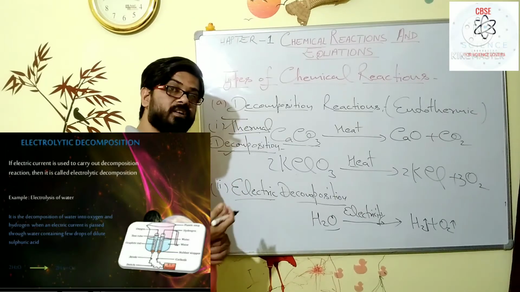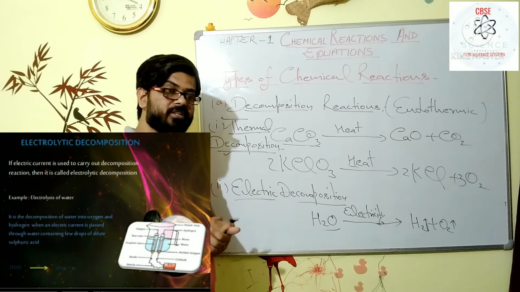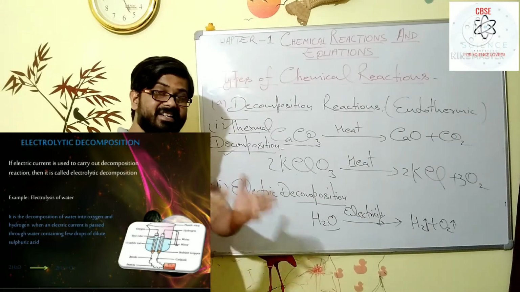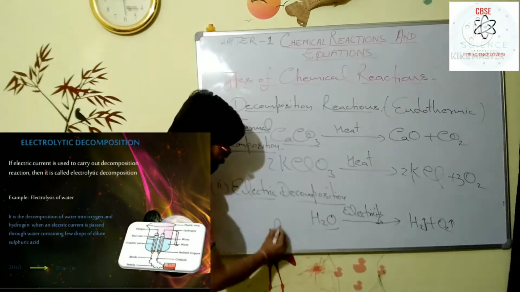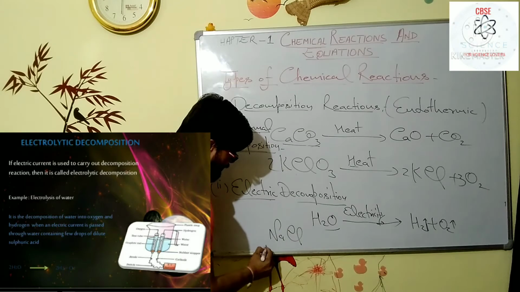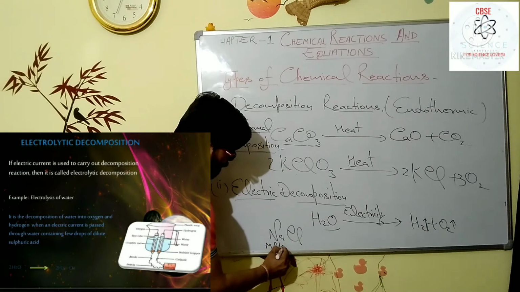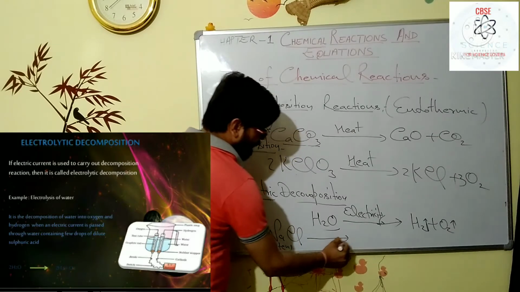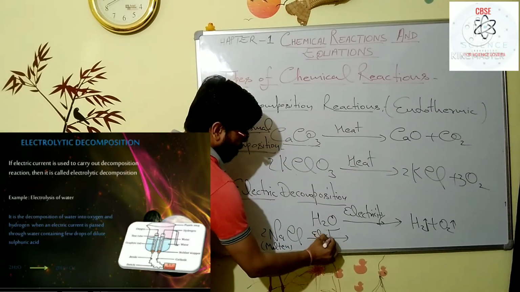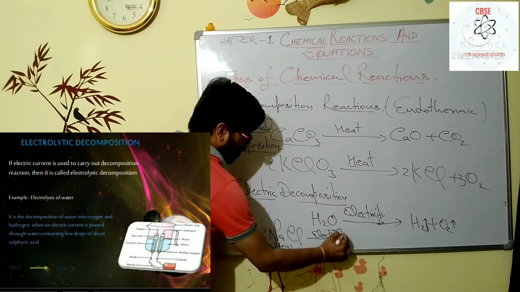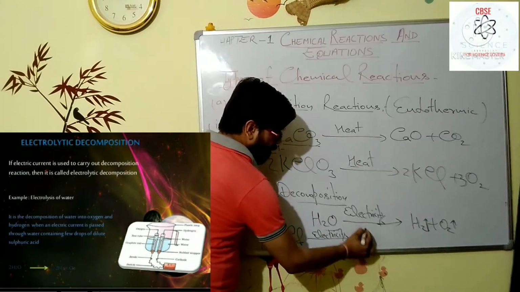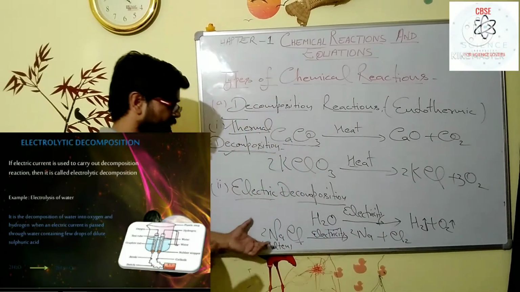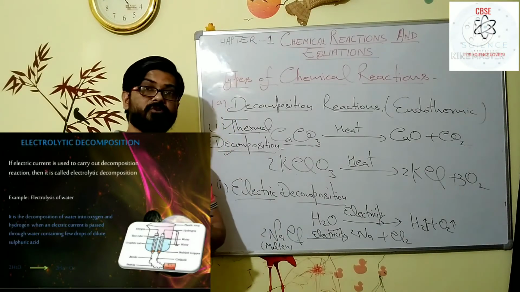Another electric decomposition example, my dear student: in metallurgical processes, when we pass the electricity in molten NaCl, then it will form sodium and chlorine. So that also is an electric decomposition.